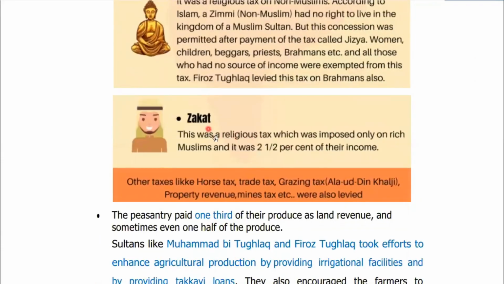Then finally, Zakat. This was a religious tax which was imposed only on rich Muslims. Okay. And it was 2.5% of their income. So Zakat is a kind of donation that you are supposed to give. Apart from all these, there were other taxes like horse tax, trade tax, grazing tax, which was imposed by Alauddin Khilji, property revenues, mines tax, etc. Okay.